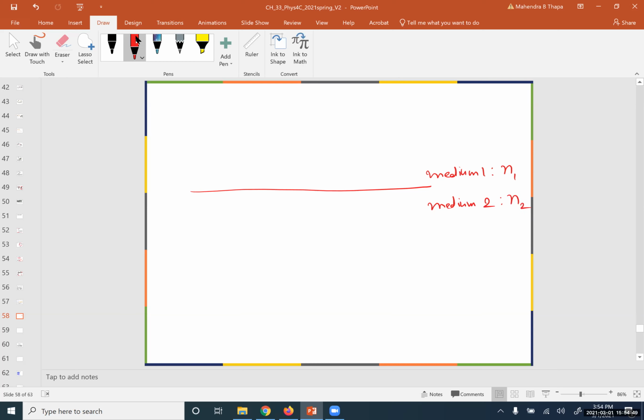Okay, so you know that at any time we can consider a wavefront. So say this point is A, this point is B. So in this picture, AB is the incident plane wavefront. If you take plane wavefront, it is comparatively easier to do the math.